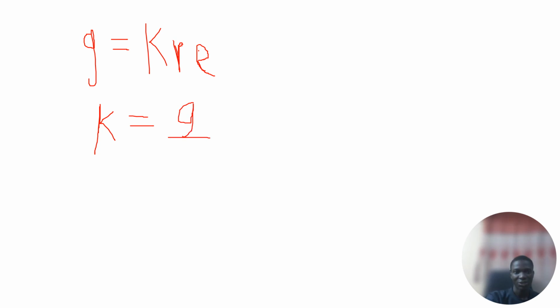So we have K to be G divided by R multiplied by rho. G is acceleration due to gravity. What's the unit of acceleration? The unit is meters per second squared, that's m s raised to power minus 2, divided by the unit of radius.